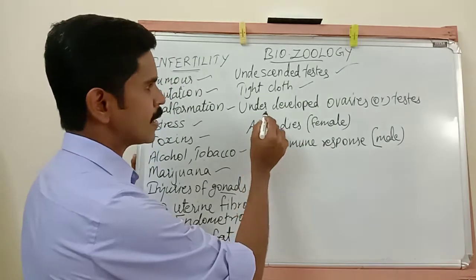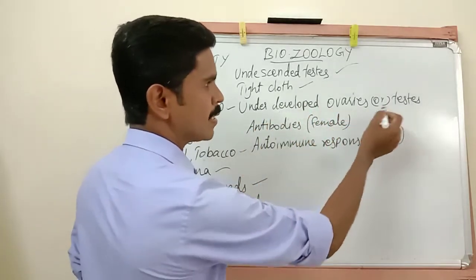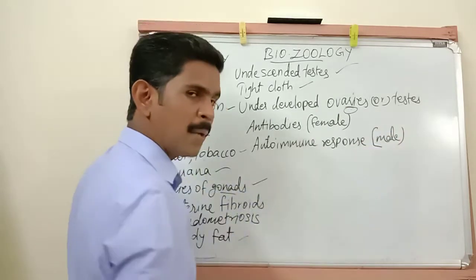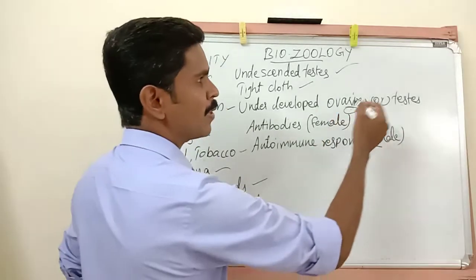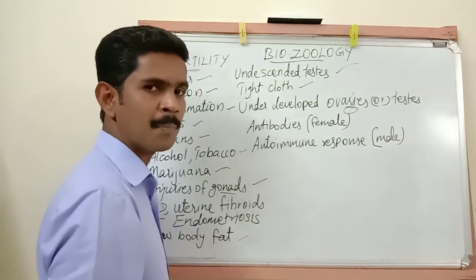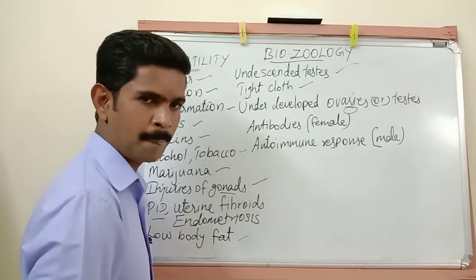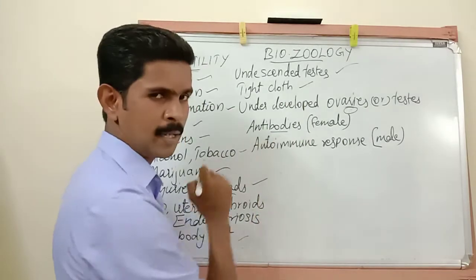Understand? Then the next one is underdeveloped ovaries and testes. The ovary is the female primary sex organ, and the testis is the male primary sex organ. If the ovary or the testis is not developed properly, this is one of the reasons for infertility. Then the next one is antibody.